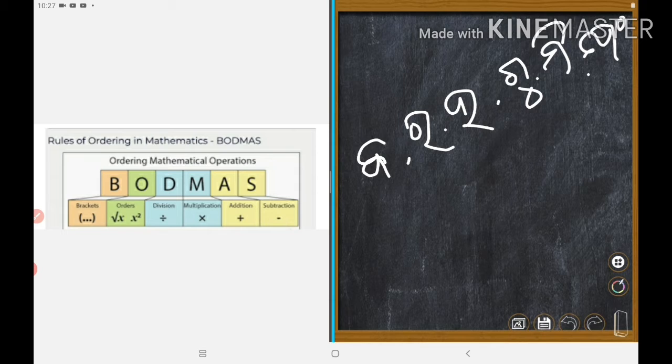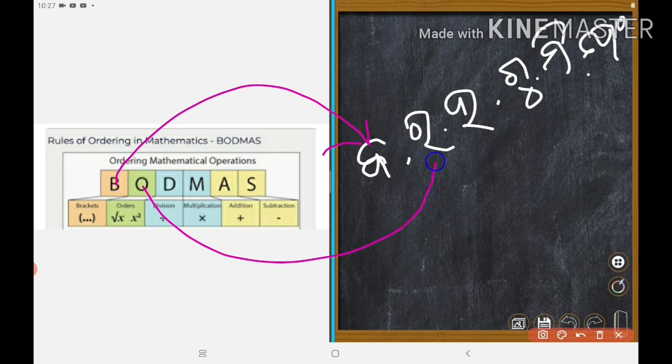Ba means what? Bandhani. That means bracket, right? B means bracket, bandhani. Next, O, of. This is bracket, this is of.